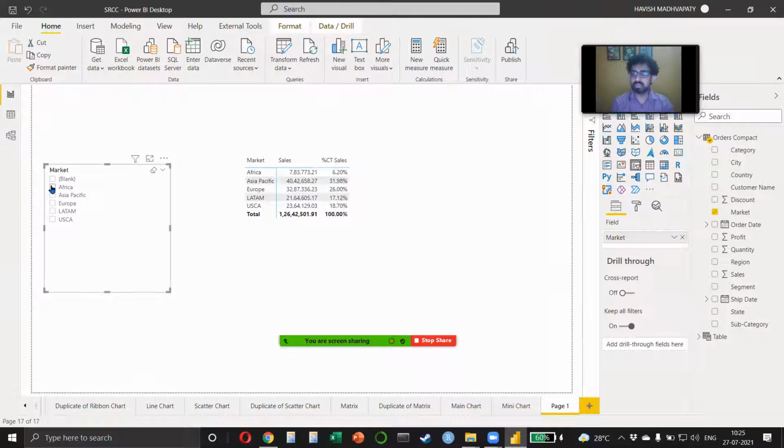You can't do that. That is not possible. Because this is a calculation that is running on the table. So when you select Africa and Asia Pacific, for example, why is it showing 16 and 83? Because there are only two markets that you're looking at, right? It is not possible to do that. Thank you, sir. Because see, right now in my table, there is only one. I mean, there are ways of doing this using DAX measures, but otherwise you can't just click on a button and make that happen. That would not be possible.